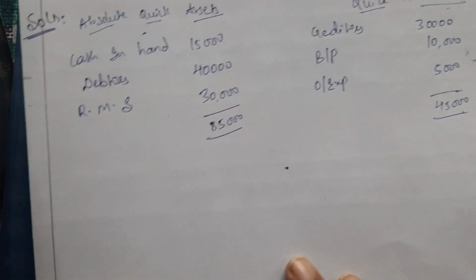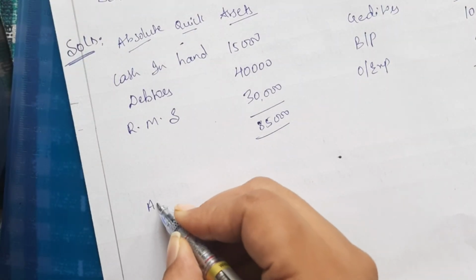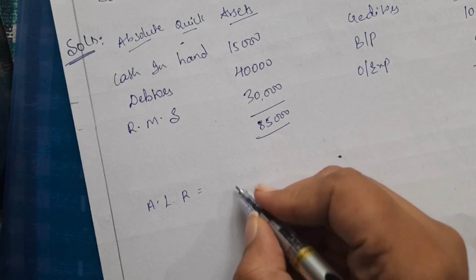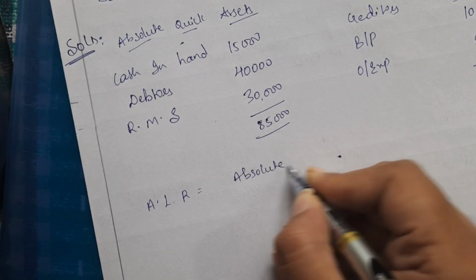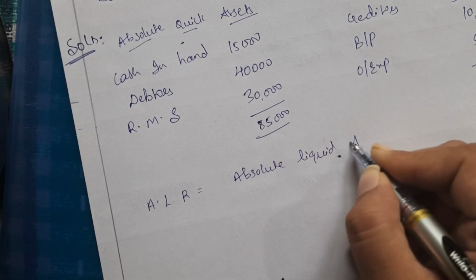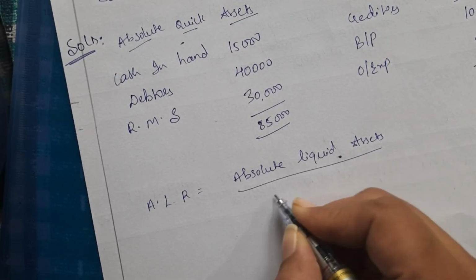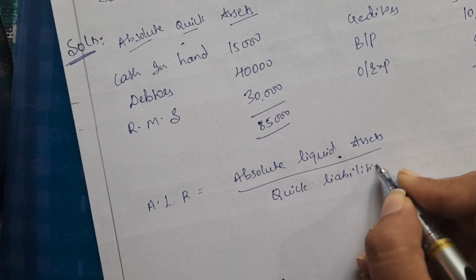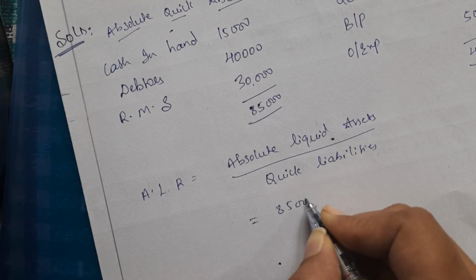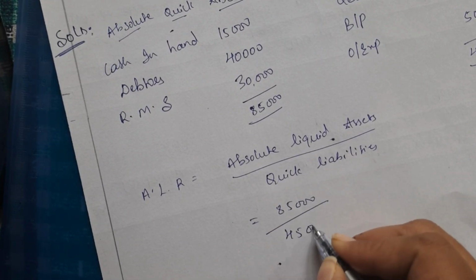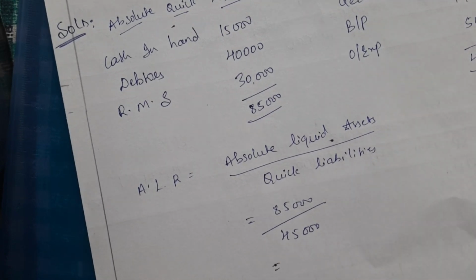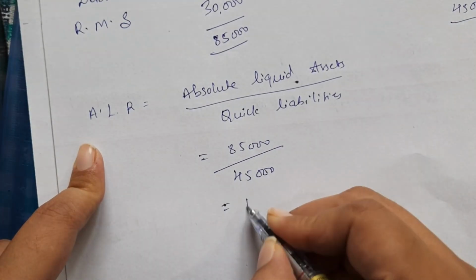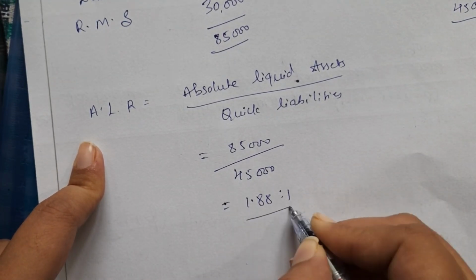Now we know the formula: absolute liquid ratio is equal to absolute liquid assets divided by quick liabilities. So 85,000 divided by 45,000. When we simplify this, we'll get the ratio as 1.88 is to 1.